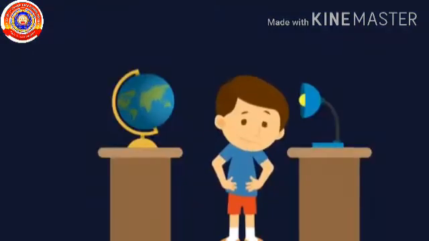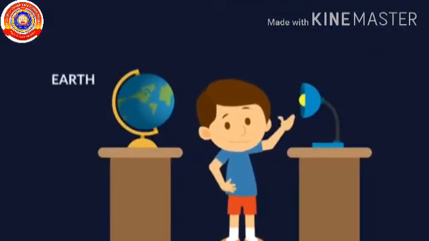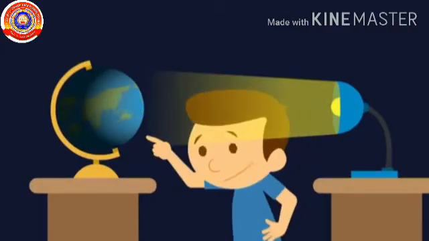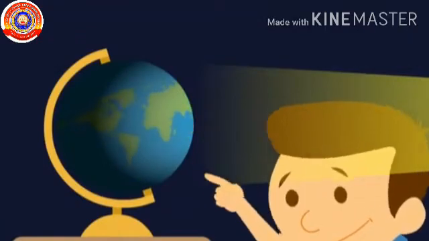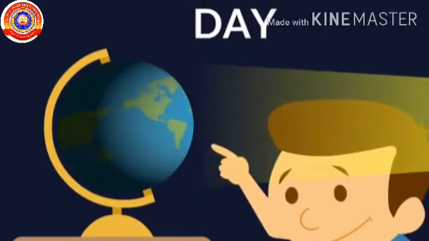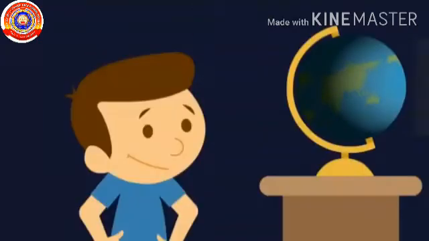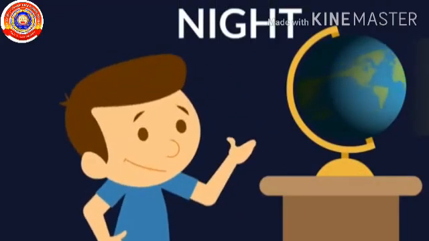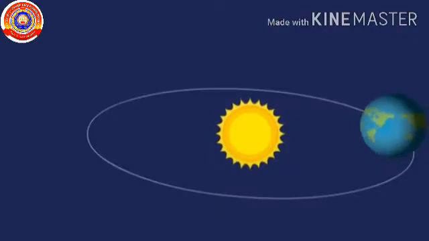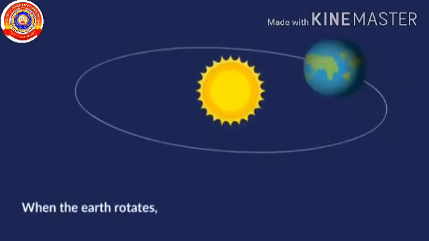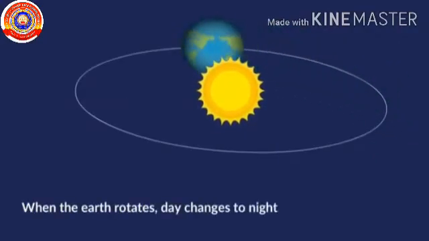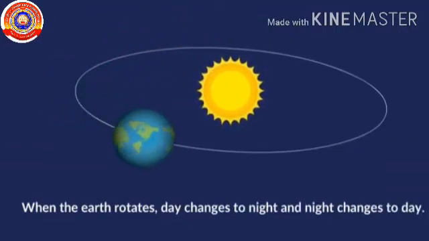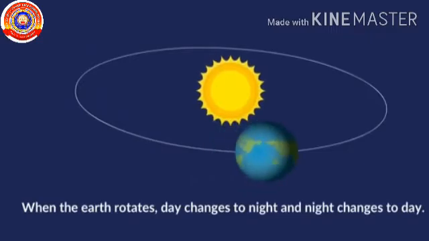Let's assume this globe is our Earth and this lamp is the Sun. Now look closely. The light is shining only on one side. This is day. Now look at the other part. Then you can see it's dark. This is night. When the Earth rotates, day changes to night and night changes to day. That's how the rotation of the Earth causes day and night.